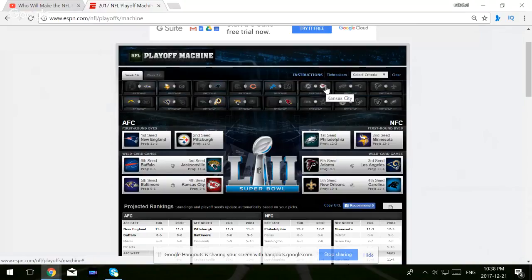Miami, Kansas City. This will be an interesting game. The Dolphins are a lot better team with Jay Cutler at quarterback, as we've seen, even though he throws 3 touchdowns one week and 3 interceptions the next. Kansas City had a huge win against the LA Chargers last week. They were the underdogs. They're the favorite in this game, but I think Andy Reid is starting to figure out how to get the best of this team, and I think Kansas City wins this game in a must-win.